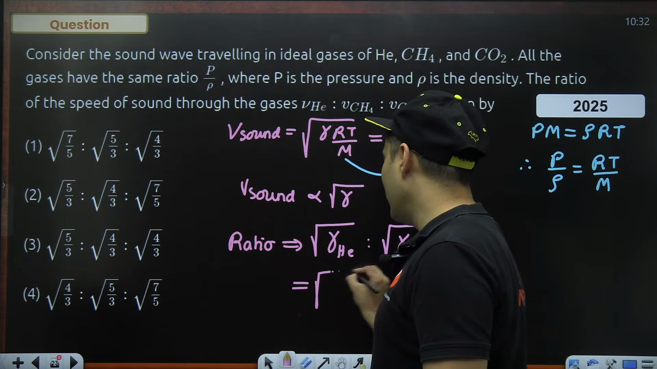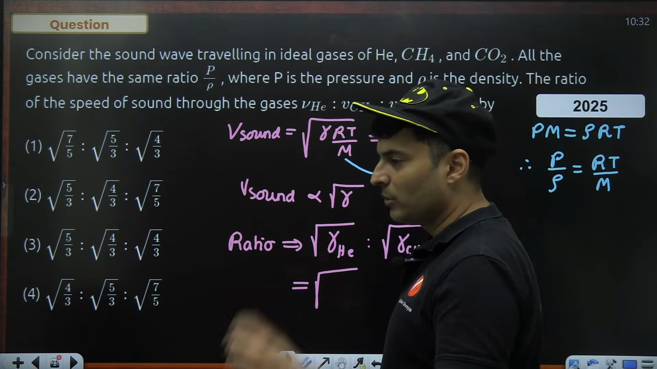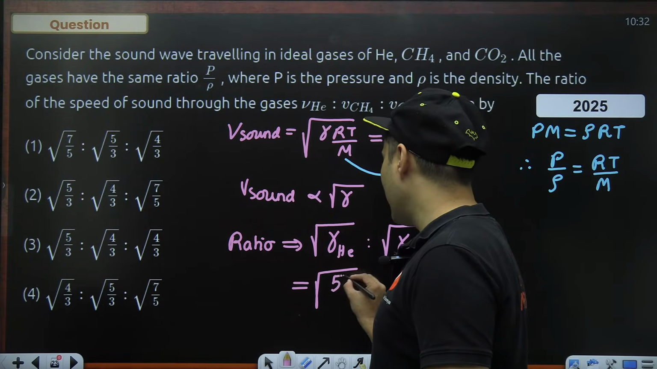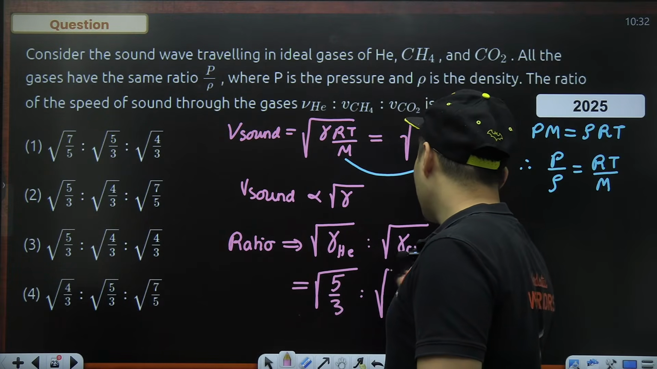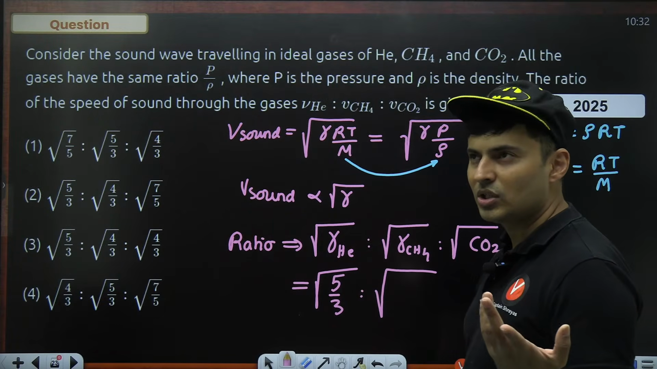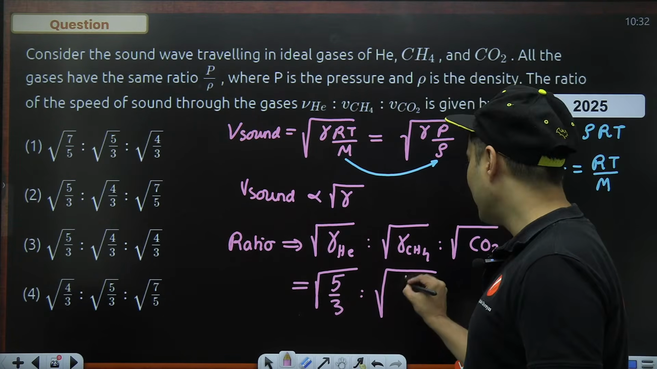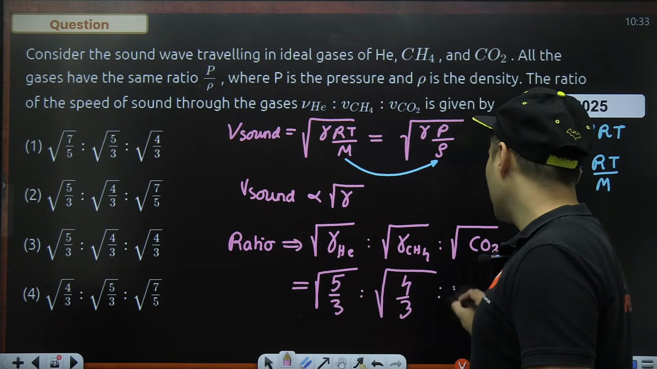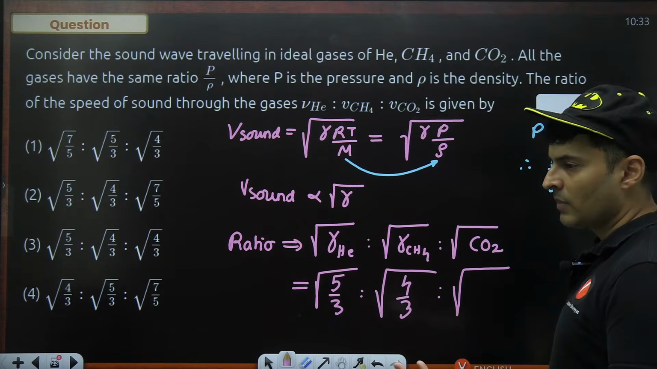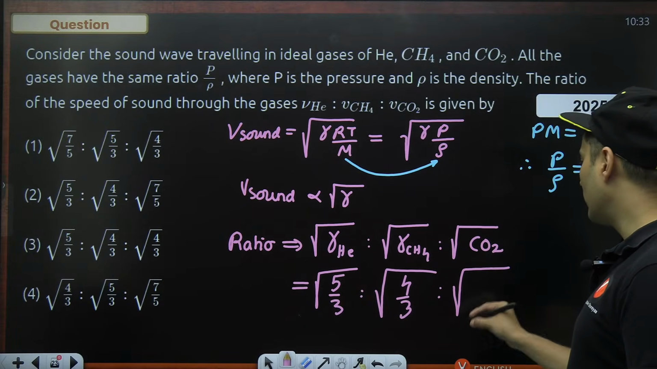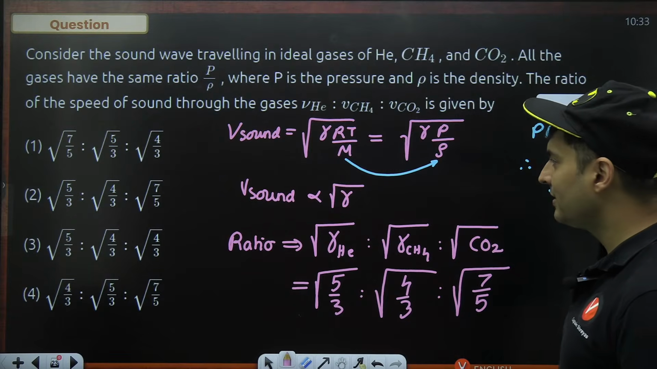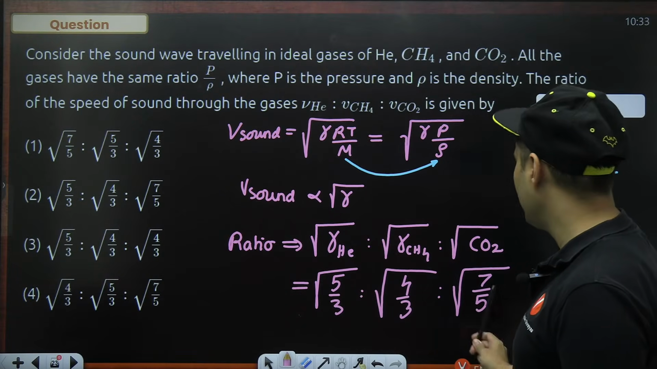For helium, what will it be? Helium is a monoatomic molecule, so 3 degrees of freedom. So gamma will be 5 by 3. CH4 is polyatomic non-linear, so 6 degrees of freedom. So it will be 4 by 3. Next, CO2 is a linear molecule, so it has 5 degrees of freedom. Therefore it will be nothing but 7 by 5. That is the answer. So 5 by 3, 4 by 3, 7 by 5.